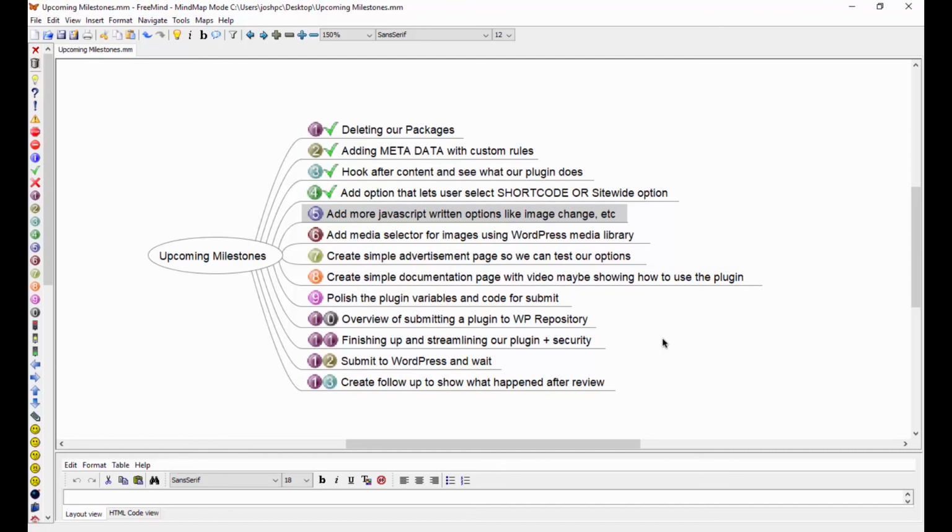So other than that, I look forward to seeing you guys in the next one, where we're going to go ahead and work on some more JavaScript options for this plugin. I'll see you then.